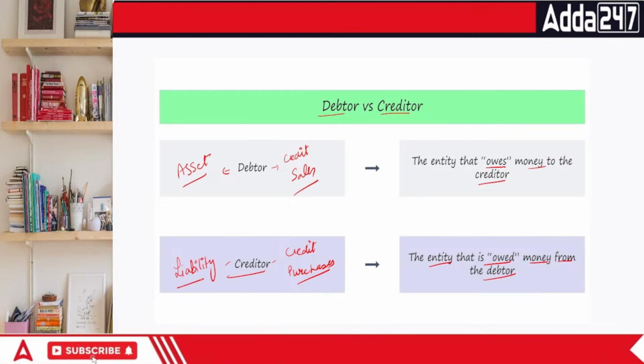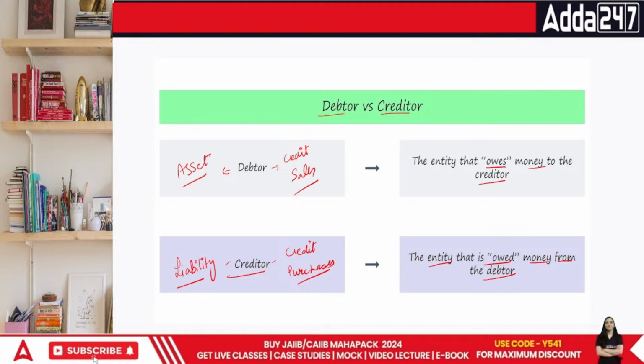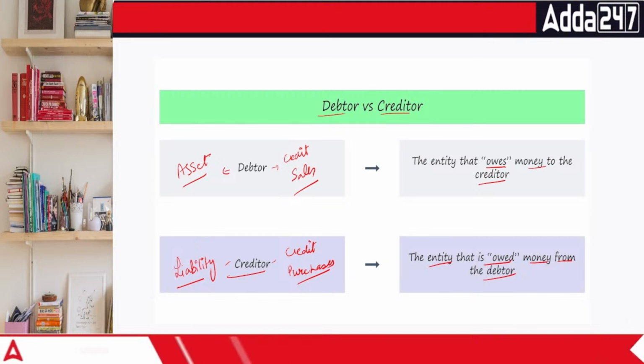Everybody got the idea? Basic terminologies. Debtor means the person from whom we will be getting the money, and he's an asset. And long term or short term, both of these are basically short term.